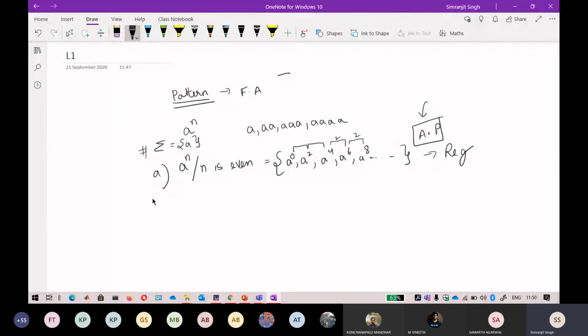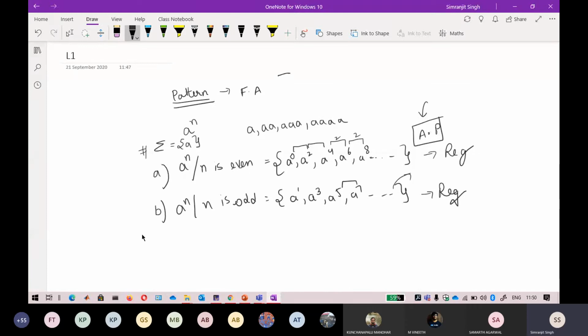Another thing: in the same way, a raised to power n where n is odd, you will again see there is a common difference between the terms. So a^3, a^5, a^7. In this way, you can again see there is a common difference: 7 minus 5, 5 minus 3, and 3 minus 1. The common difference is 2. So you can again say that this is an arithmetic progression, and that is why it is a regular language.